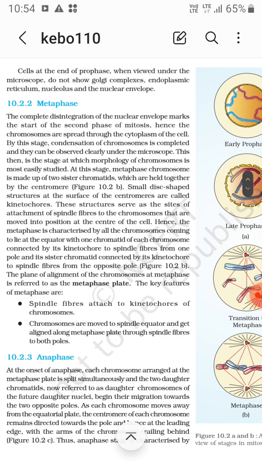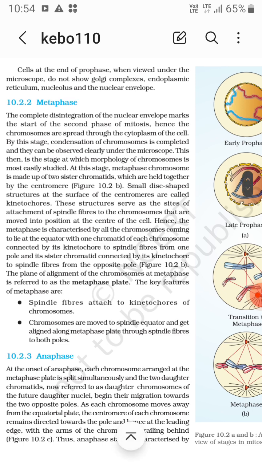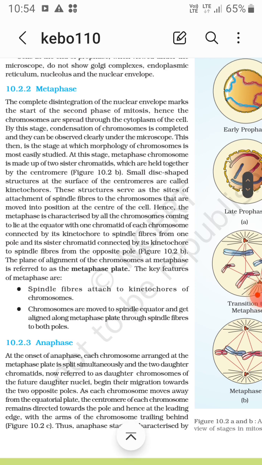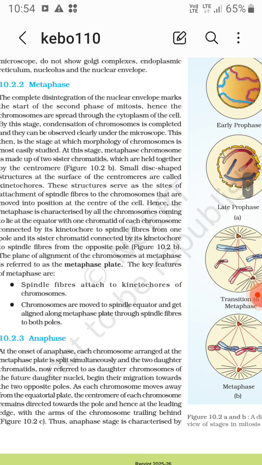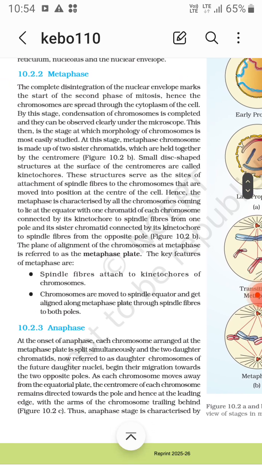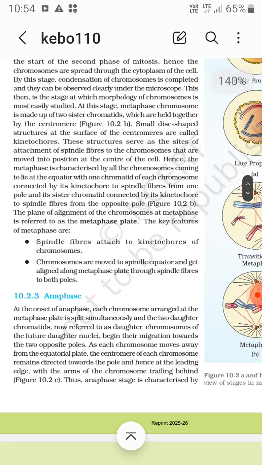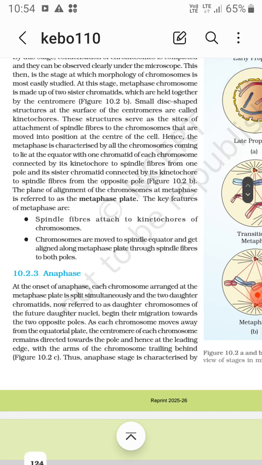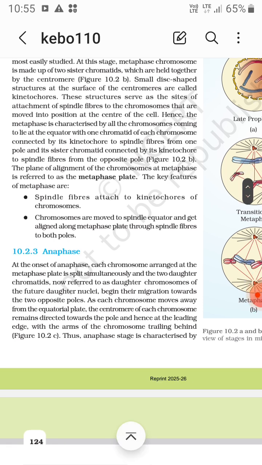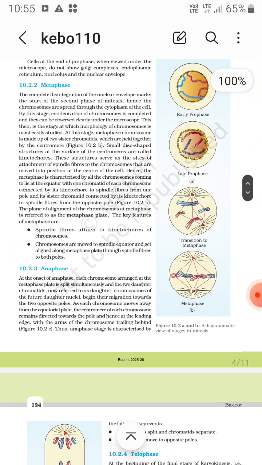Hence, the metaphase is characterized by all the chromosomes coming to lie at the equator, with one chromatid of each chromosome connected by its kinetochore to spindle fibers from one pole, and its sister chromatid connected by its kinetochore to spindle fibers from the opposite pole. So you can see the microtubules attach respectively towards the poles. The plane of alignment of chromosomes at metaphase is referred to as the metaphase plate. The key features of metaphase are spindle fibers attached to kinetochores of chromosomes. The chromosomes are moved to the spindle equator and get aligned along the metaphase plate through the spindle fibers to both the sides.